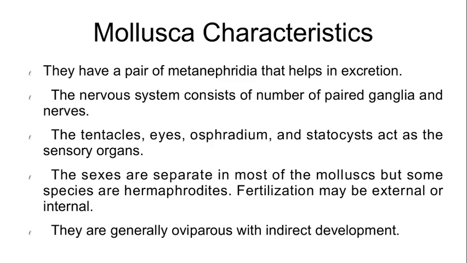The paired ganglia are cerebral, pleural, pedal and visceral ganglia joined by longitudinal and transverse connectives and nerves. The tentacles, eyes, osphradium and statocyst act as the sensory organs.